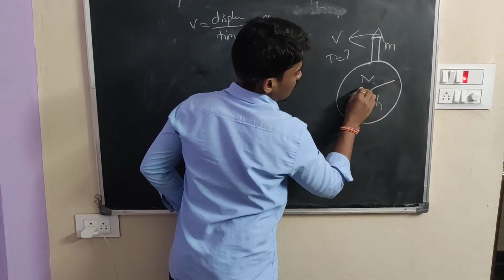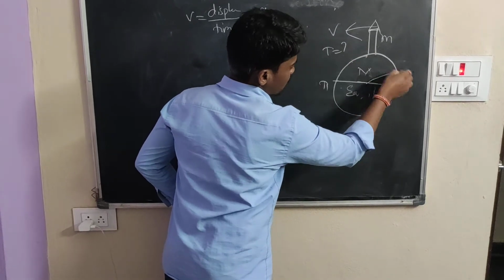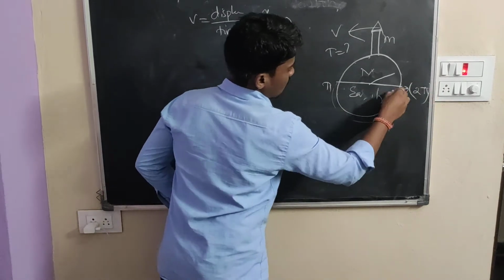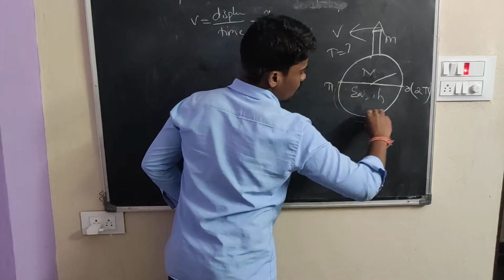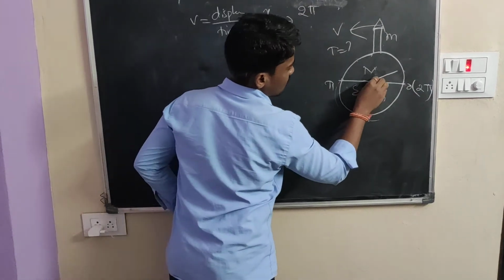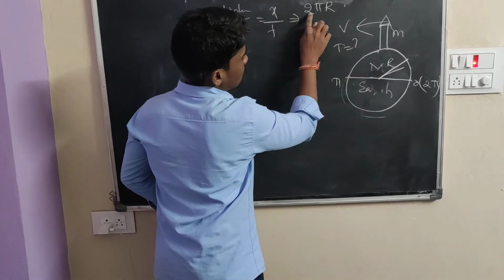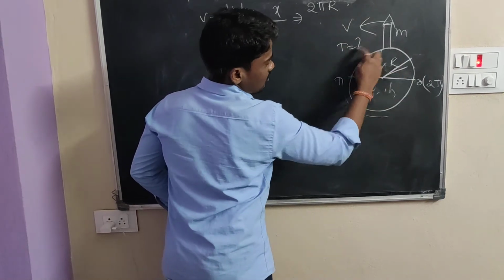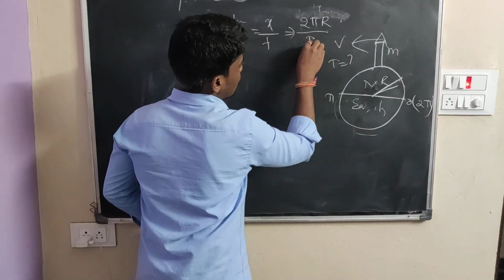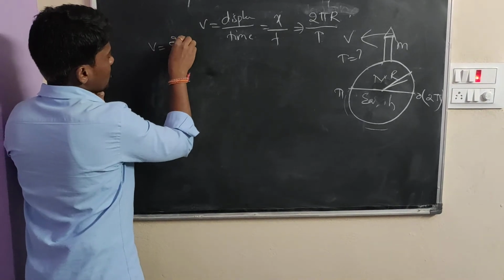Here the upper part is 0 to pi, and the downward part is pi to 2 pi. The total circle is 2 pi times the radius. The radius of the earth is capital R, so the total displacement is 2 pi R. 2 pi is the total circle, the total revolution, and the radius of the earth is capital R, divided by the time taken t. V is equal to 2 pi R by t.